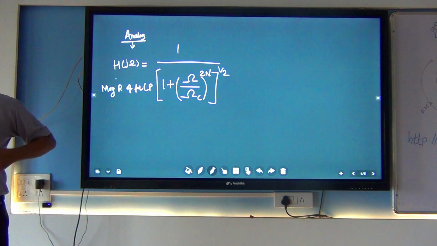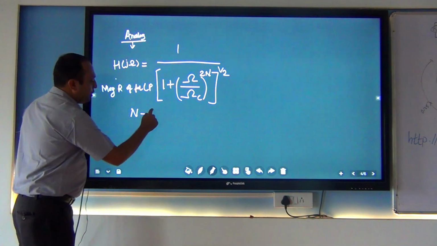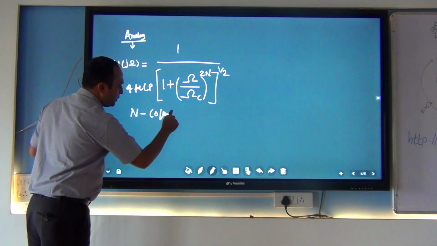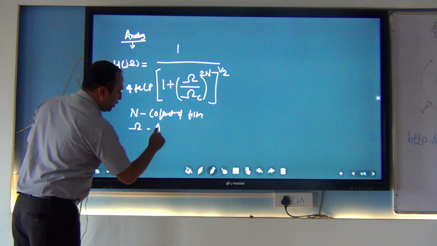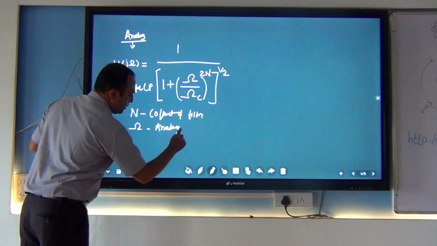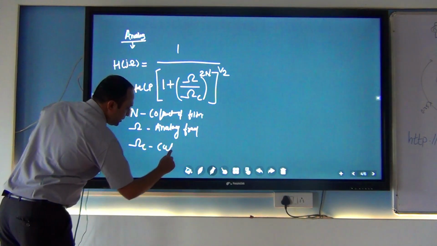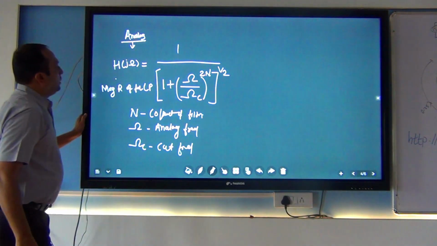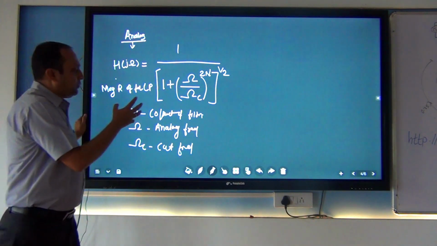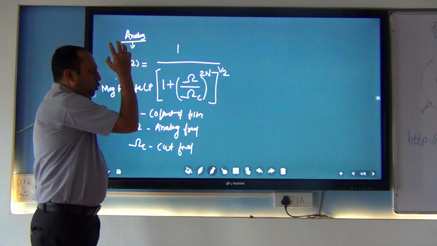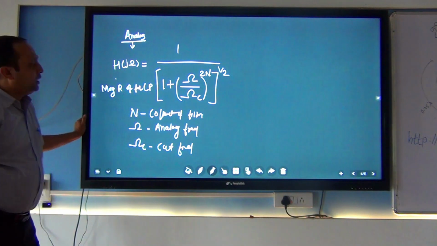Now, what is n? Significance of each component: n is the coefficient of the filter, omega is the analog frequency, and the third one is the cutoff frequency. These are the three new components we are introducing, and this whole discussion we took from that diagram. The magnitude response of the low pass filter is represented by this equation.